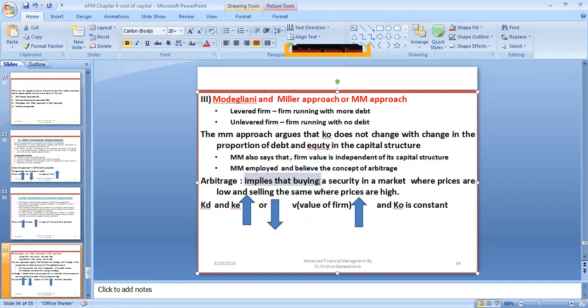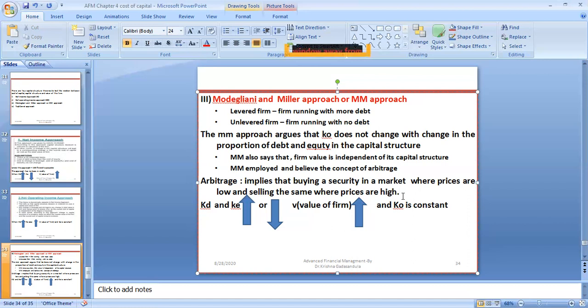Arbitrage implies buying a security in the market where prices are low and selling where prices are high. It is simple. They don't bother about the debt or equity of the firm. The shareholders will invest when the share price is low, and sell the shares at higher prices. That's enough. They don't bother about cost of debt or cost of equity.